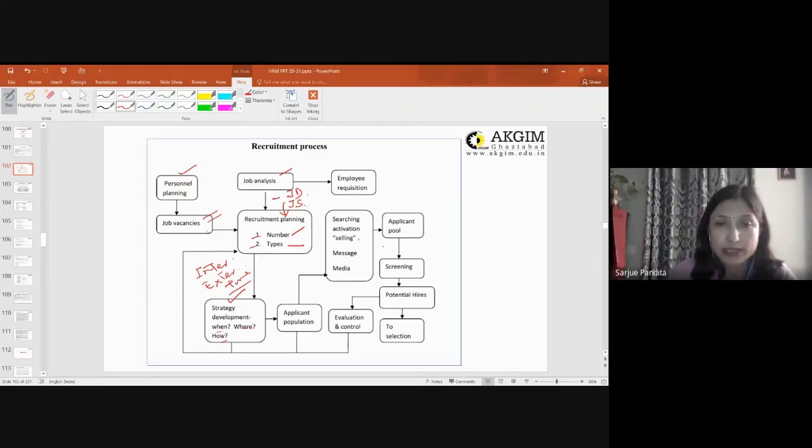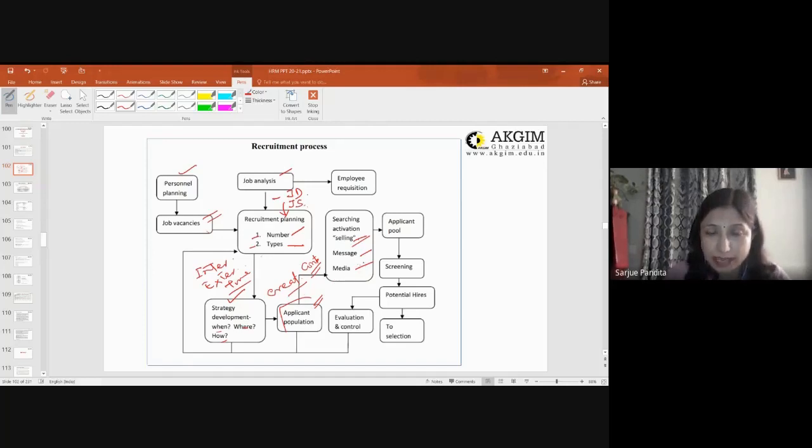And then on the basis of that, there would be creation of the application population. So you are creating a pool. Once this pool is created, now it is contacting. You are getting them attracted, so it could be selling. Now you are selling your vacancies. It could be through message, it could be through media, it could be any medium.